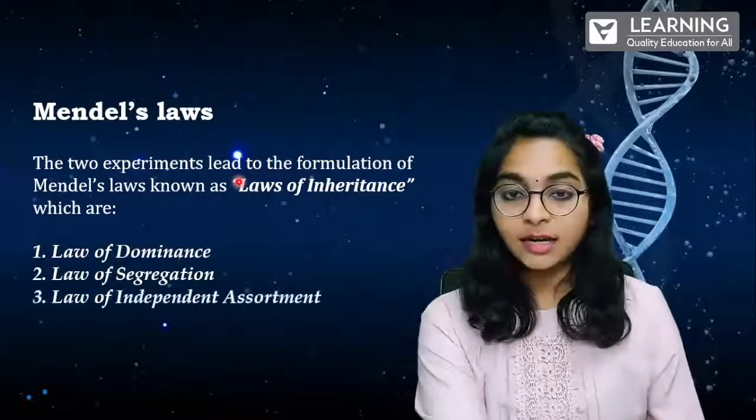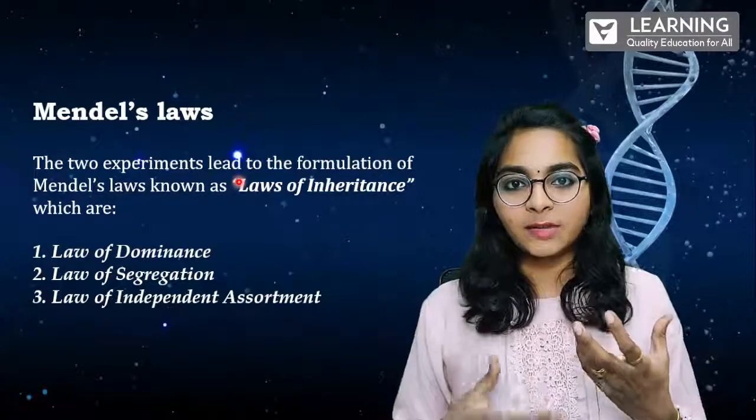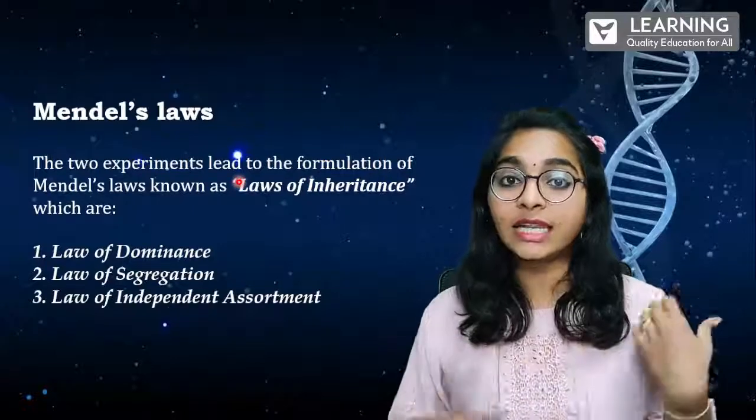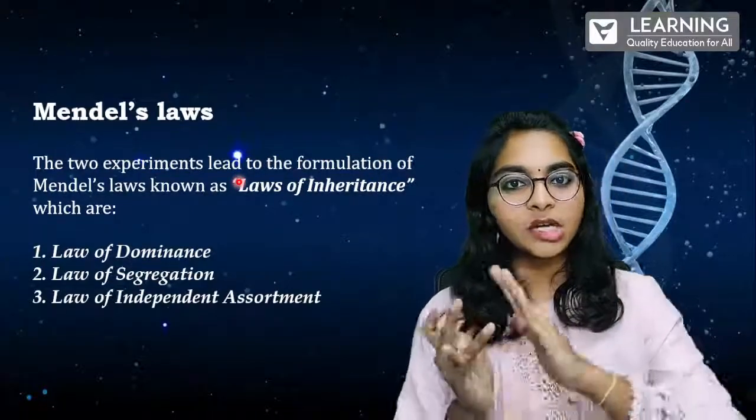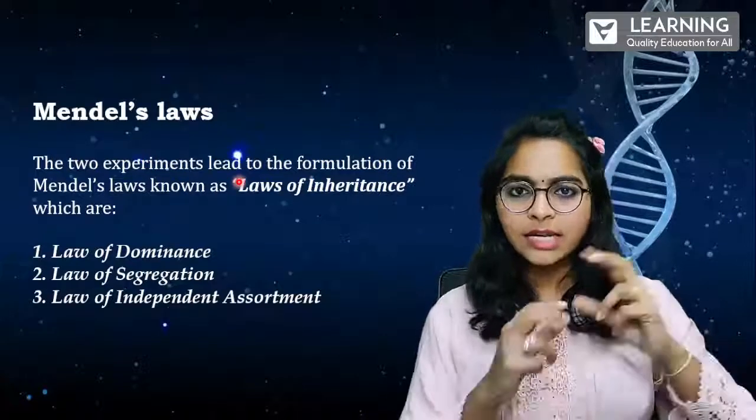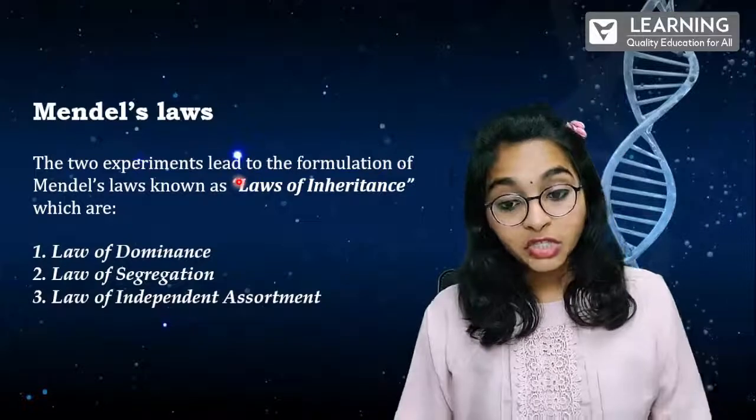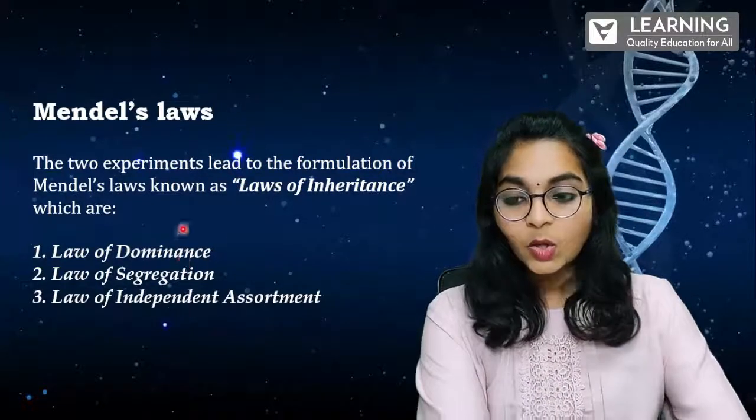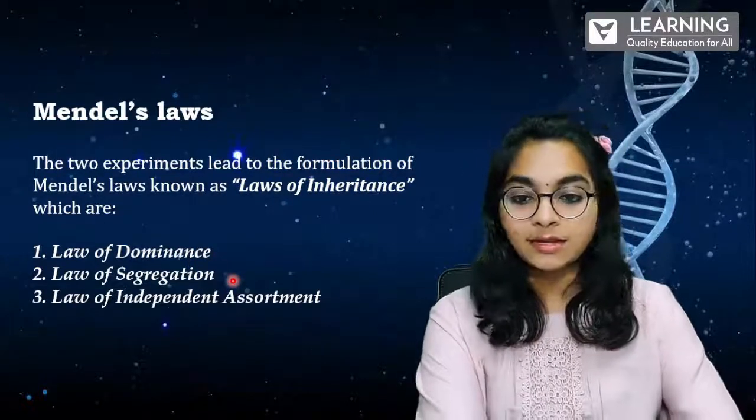Segregation. And third, law of independent assortment. So independent characters, what a particular plant has and how it is getting exhibited there. Is it coming together, in a combined state, or in a different state, or in an individual state? So these are the three different laws which come under the laws of inheritance. Is it clear? Law of dominance, law of segregation, law of independent assortment.